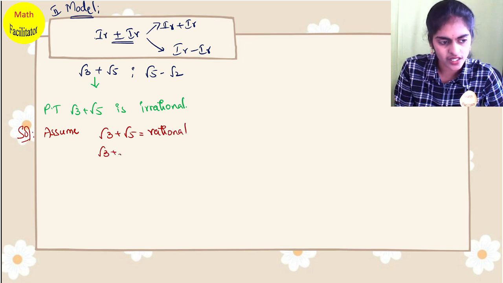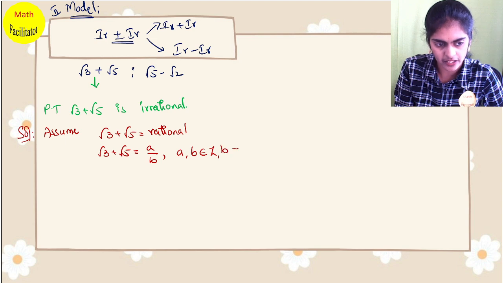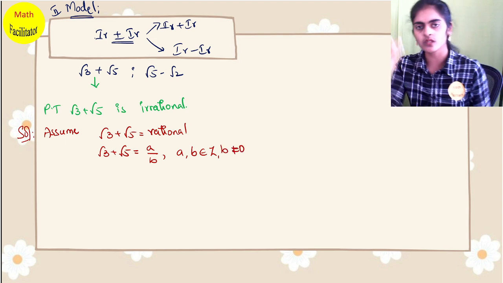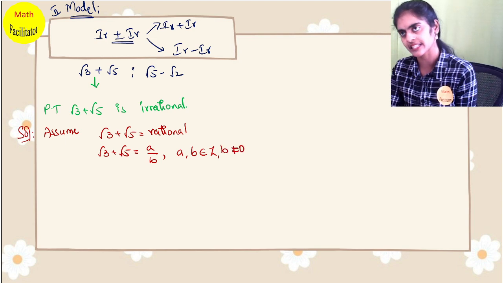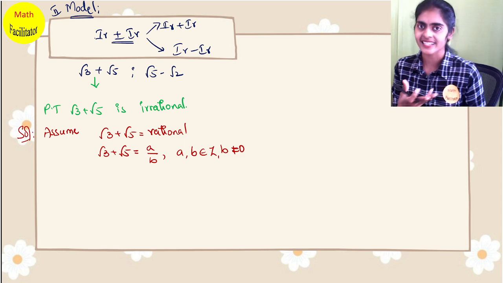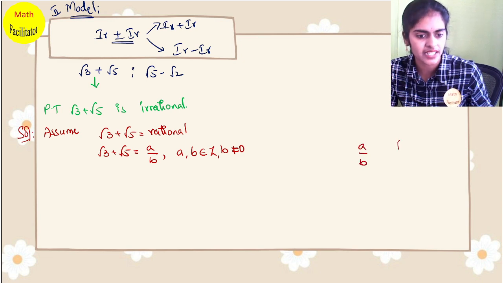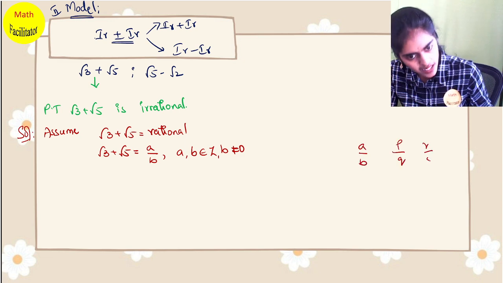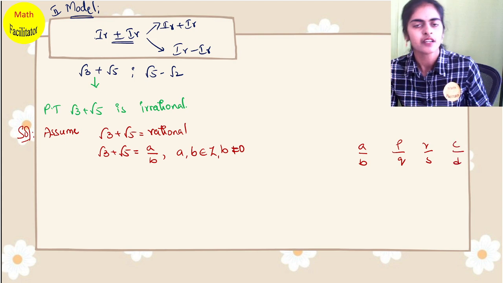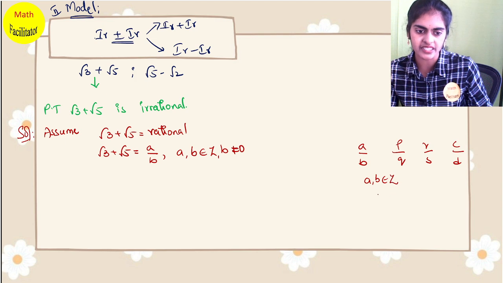So when it is a rational number, second step, it is in the form of a by b, where a, b belongs to integers and b not equal to 0. Some school teachers ask you to write it as p by q. No problem. You can take the rational number with any variables: a by b, p by q, r by s, or c by d. The condition is a and b should belong to integers and b, the denominator, not equal to 0.